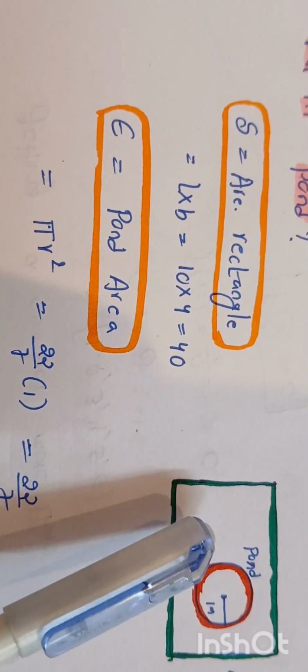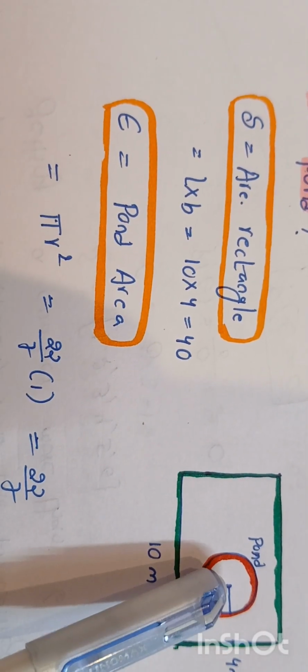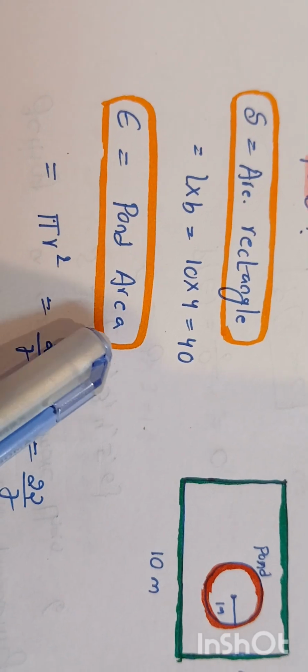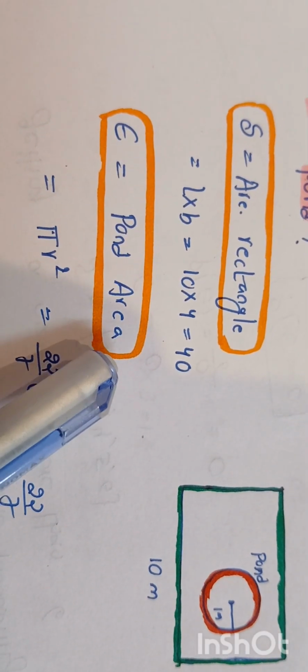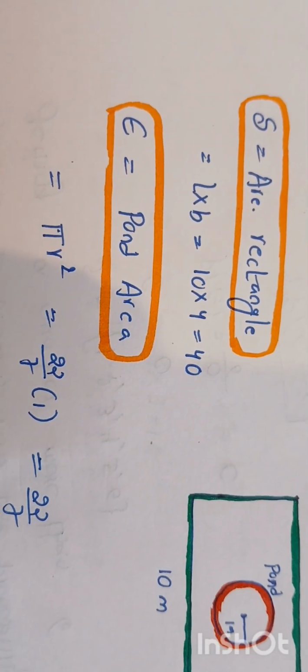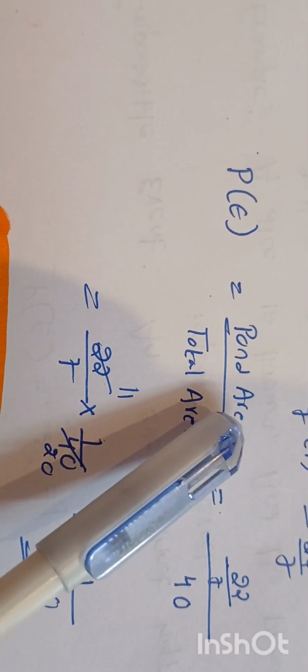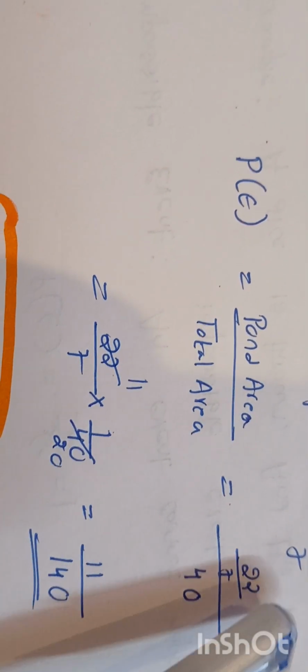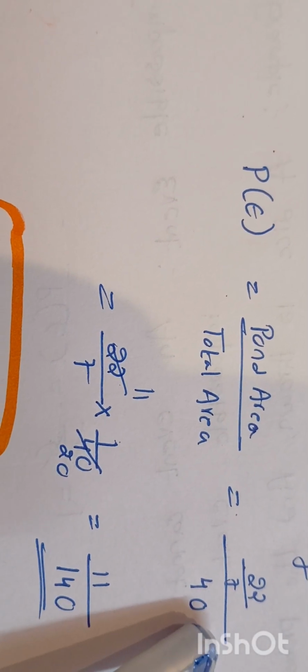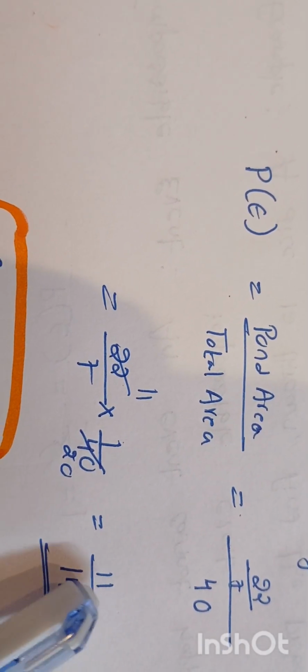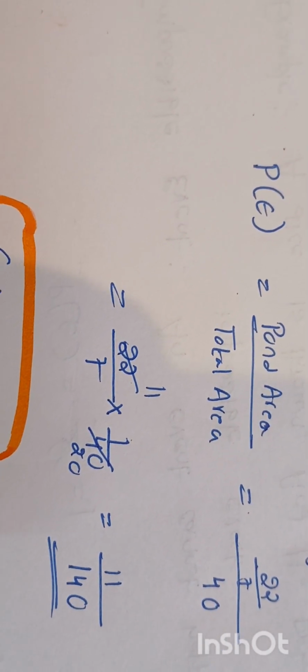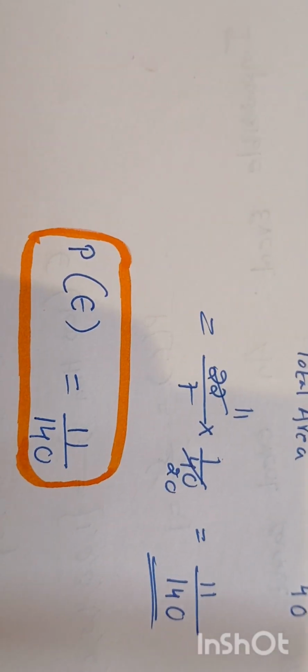And for the probability of the event that the helicopter will fall in the pond, we have to find the pond area. For this the formula is pi r squared. We will get 22 by 7. The probability of that event is pond area divided by total area. 22 by 7 divided by 40. We will get 11 divided by 140 as the probability of the event. This is the final outcome.